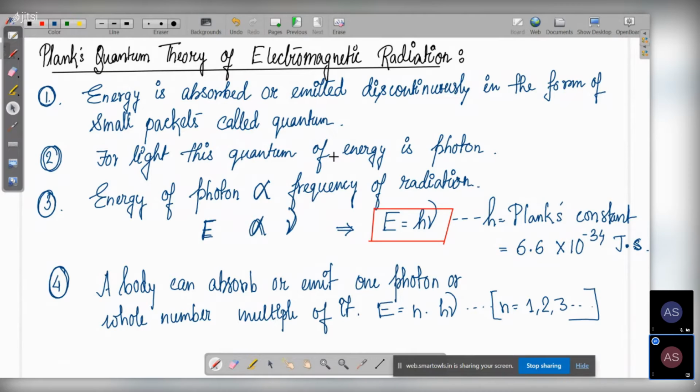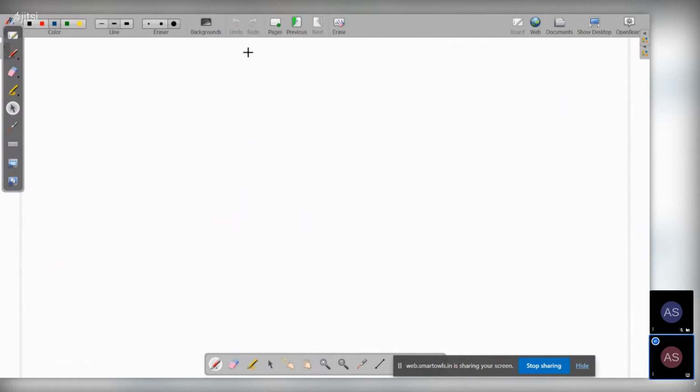He says that energy is actually absorbed or emitted discontinuously in the form of small packets called quantum. So now let's try to understand. What does classical physics say if we compare this situation? Think this is a very, very big drum of water.